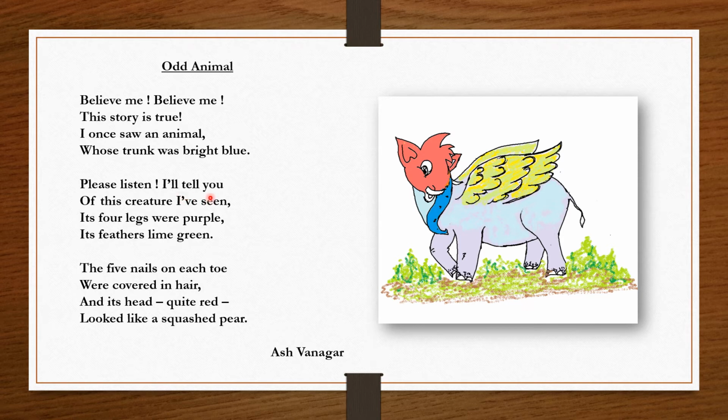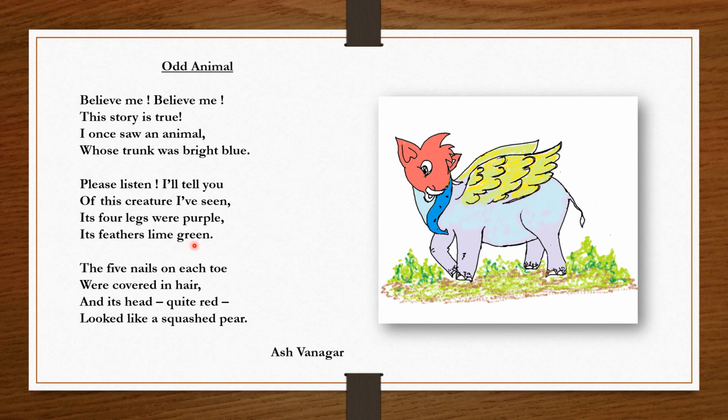Please listen, I will tell you. Of this creature I have seen, its 4 legs were purple. Again the poet says that the trunk was bright blue, then its legs were purple. The color of the legs was purple. How many legs did it have? 4 legs. And these 4 legs were purple in color.